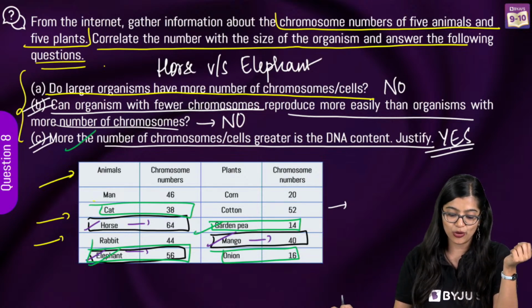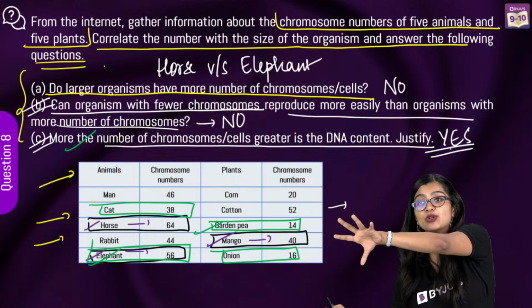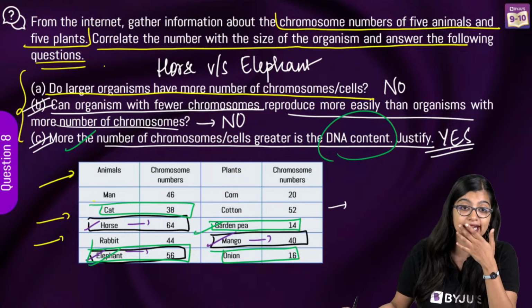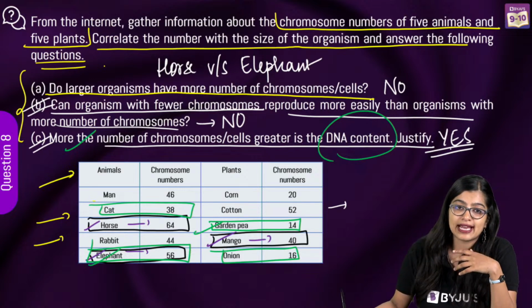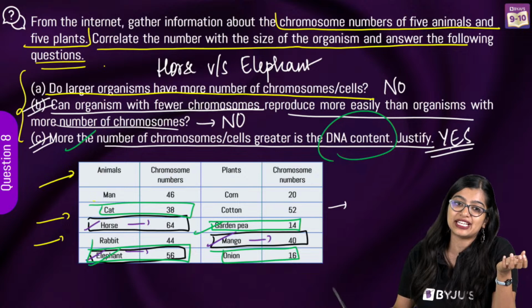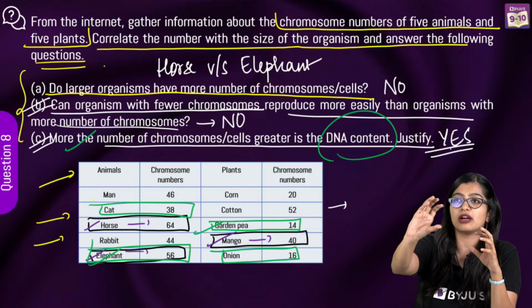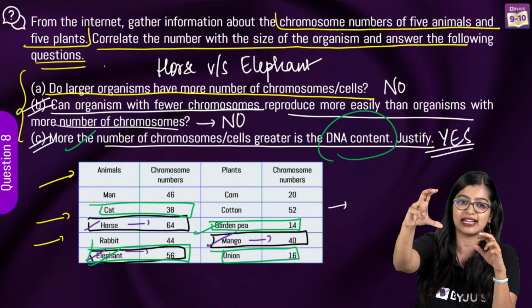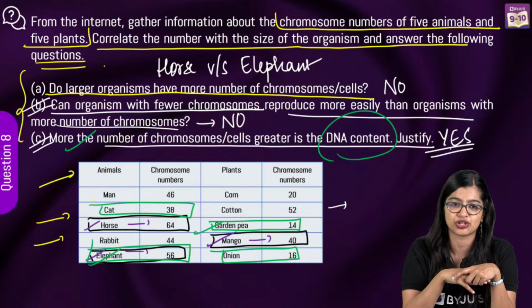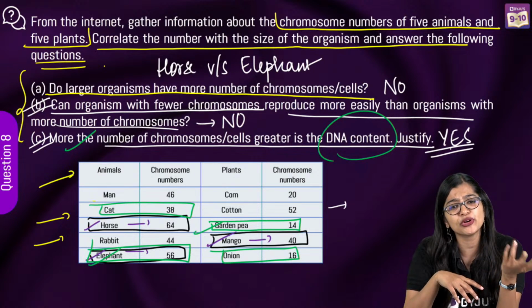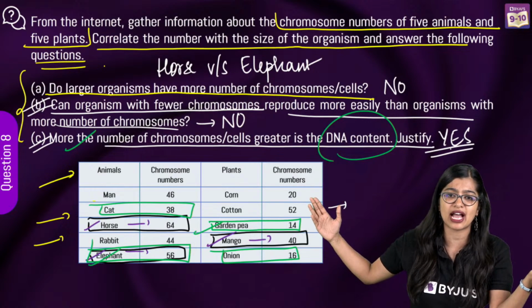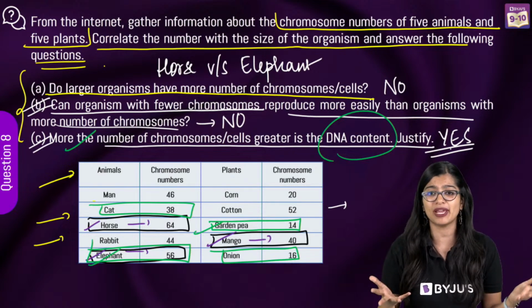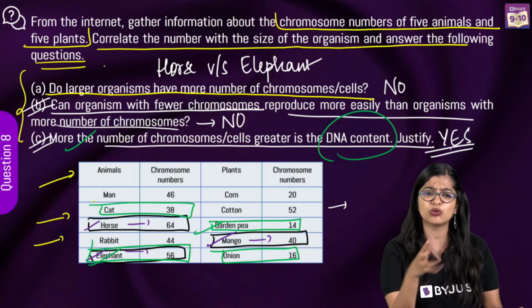At the end of the day, we know that why more number of chromosomes or less number of chromosomes are there, that is with respect to the DNA content that is there. Yes, so when we talk about ecological niche, right, it is with respect to a specific, like a small criteria that is there, right? That is what we mean by niche, right? Yes, I don't want to go into niche because that is in our environment. I don't want to digress from the topic. When we do our environment, we will do it in detail.